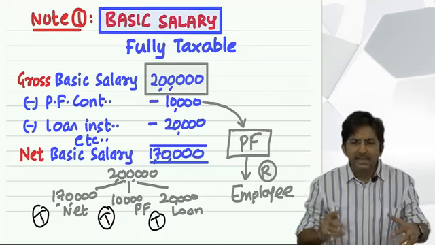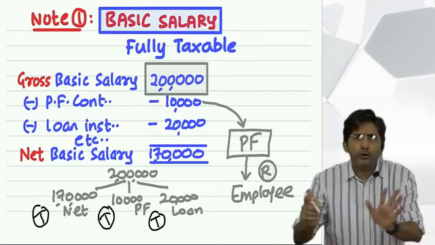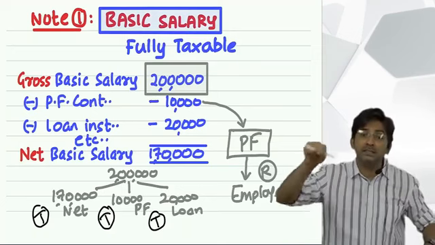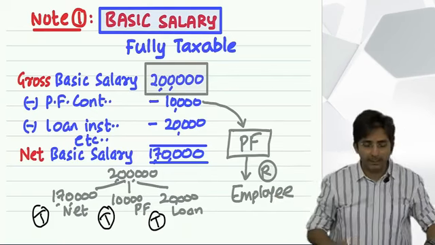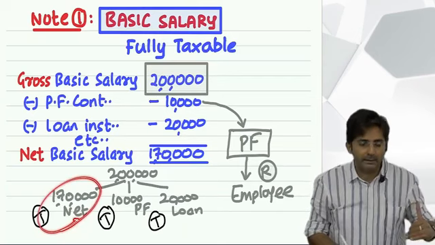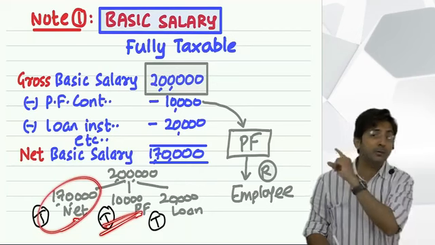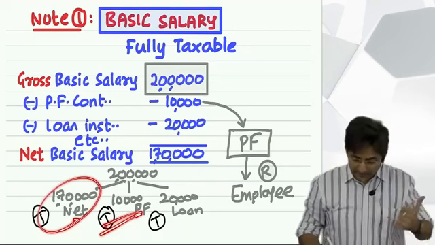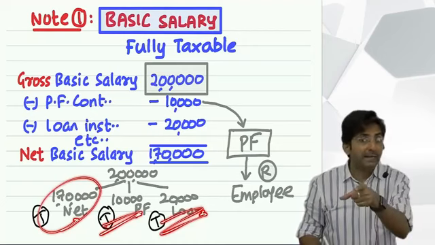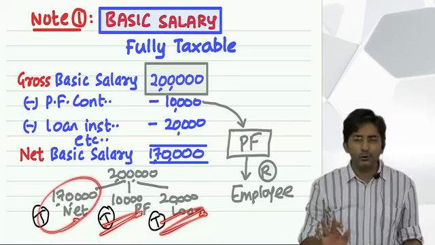In Hindi I say, if there is maza, there will be saza. So if you are getting maza on 2 lakhs, saza means tax should be on 2 lakhs. The only difference is 170 is a benefit in the present. 10,000 will be a benefit in the future, but government doesn't want to wait for the future. And this benefit you already took in the past, and you didn't pay tax in the past because at that time it was a liability. In short, the conclusion is what you know.